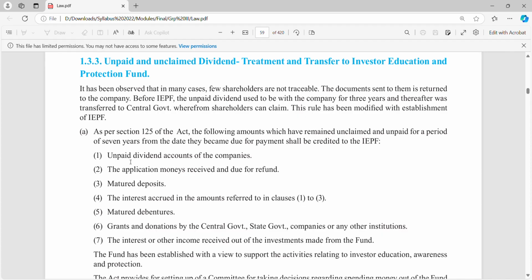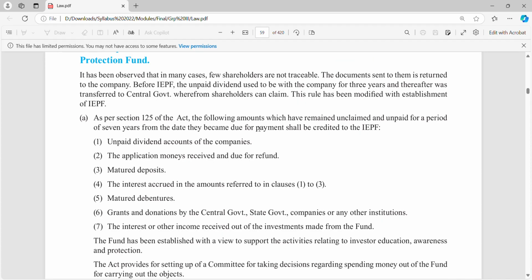As per section 125 of the Act, the following amounts which have remained unclaimed and unpaid for a period of 7 years from the date they became due for payment shall be credited to the IEPF.